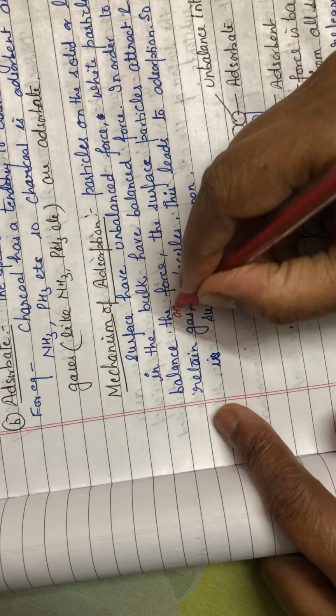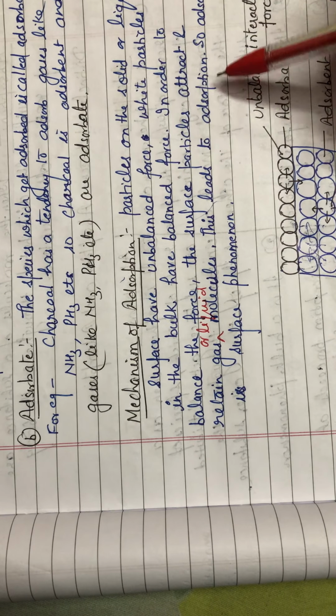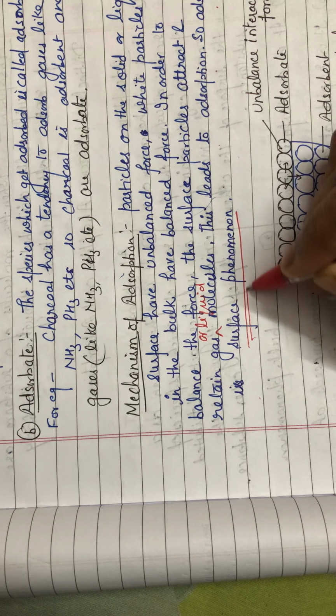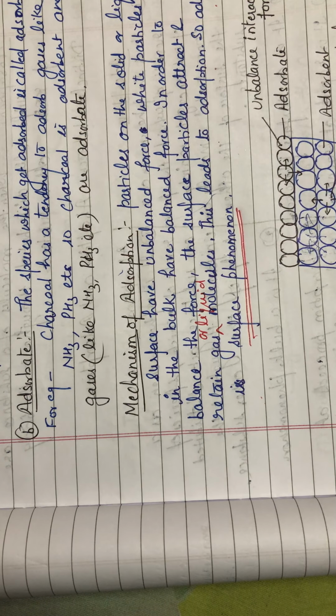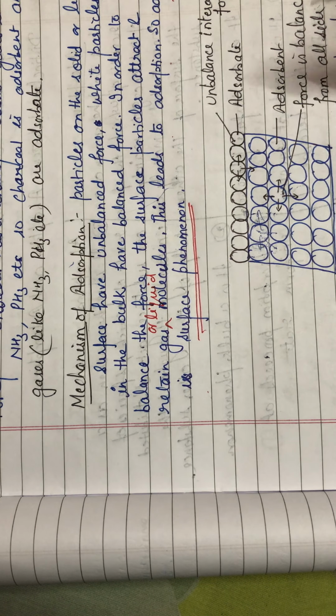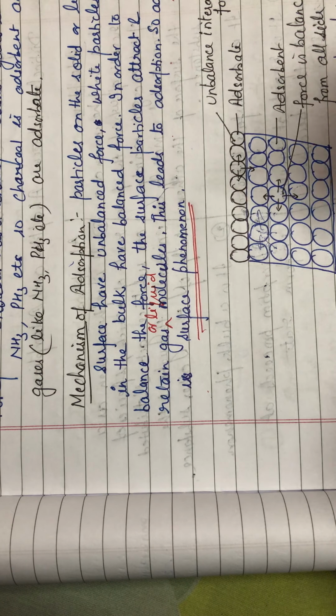This leads to adsorption. So adsorption is a surface phenomenon. Simply you can say that adsorption is taking place just to balance the intermolecular force of attraction of the